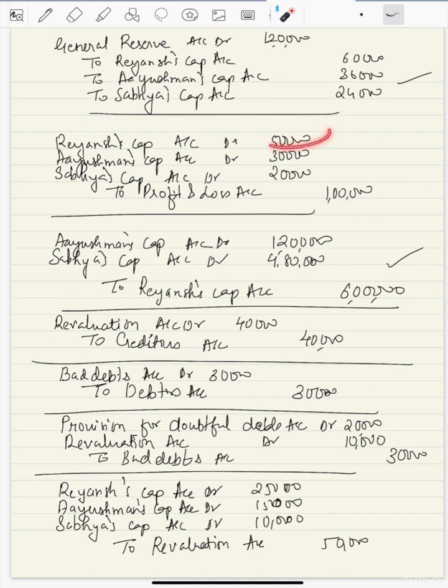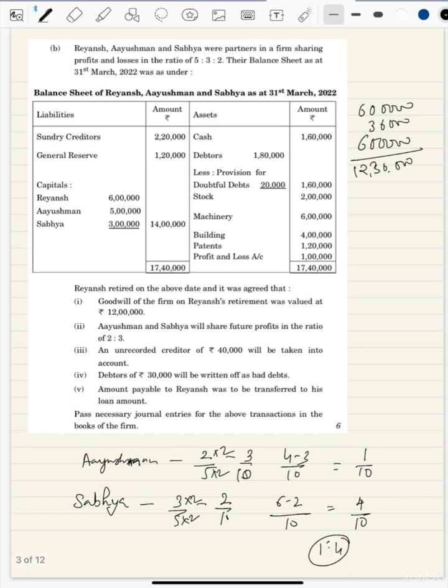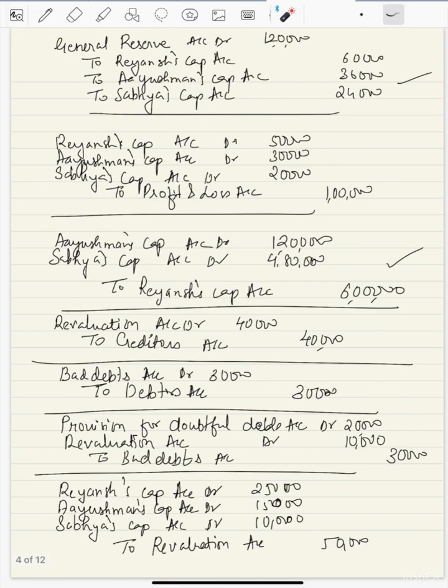So 50,000 and 25,000. So 50 plus 25 is 75. So here we'll get 1, 13. So we'll get here 8, 11 lakh 80. Did I do something wrong? Just a minute. Yes. Seems like I've written something wrong. We'll check once again. Just a minute.